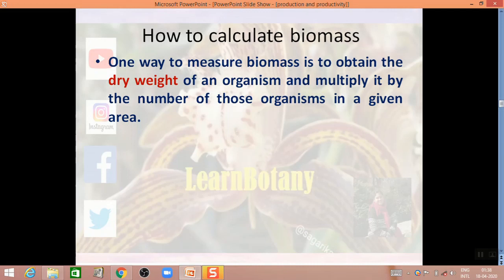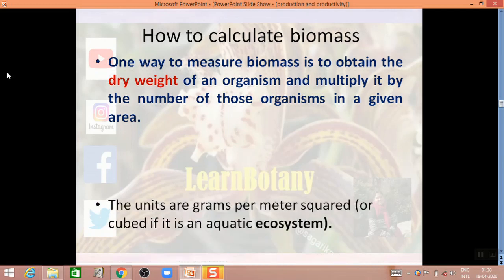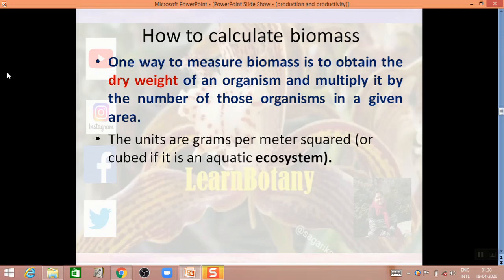So in order to calculate biomass, one of the ways is to obtain the dry weight of an organism and then multiply it by the number of those organisms in a given area. The units which are used in biomass measurements are grams per meter square, and if it is an aquatic ecosystem, then grams per meter cube.